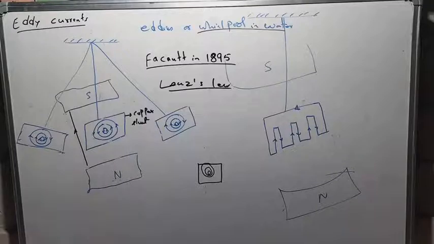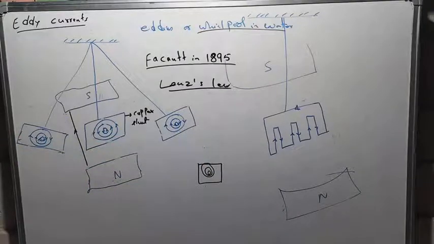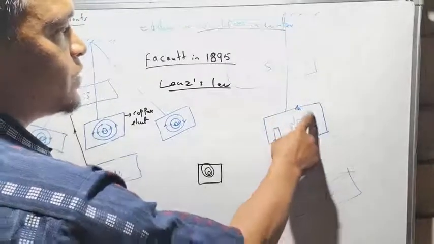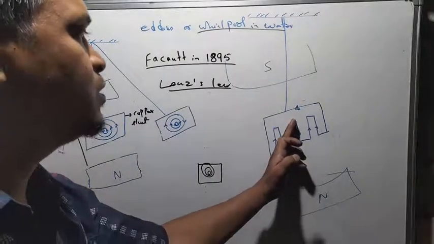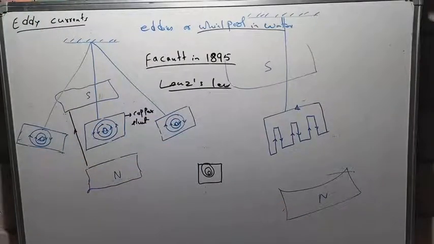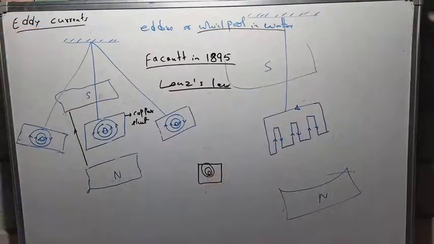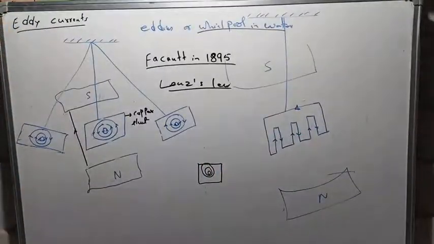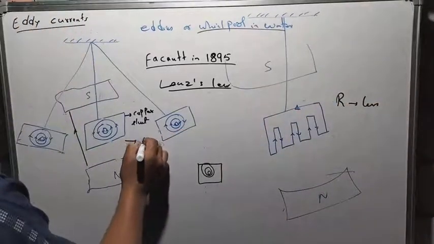That long time of oscillation of the metal plate in this case is because the induced current has to pass over a long path like this, or I can say the electrons have to travel a long path. Because of the larger path of travel of the electrons, the resistance will be large. Because of large resistance, the eddy current induced in this metal plate will be less. So what is the resistance here? Less. And what is the resistance here? R is more.